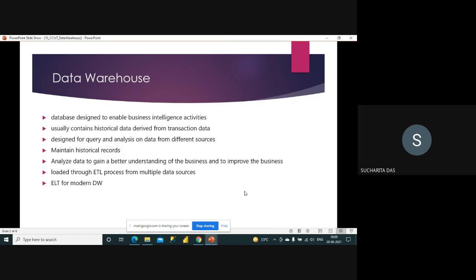Every day a huge amount of transaction data is getting generated. If we maintain every transaction in the database, then every day lakhs and lakhs of records are generated. Ultimately it will be a huge amount of data stored, and its processing power will go down. It cannot process every time, and there will be a lot of waiting.